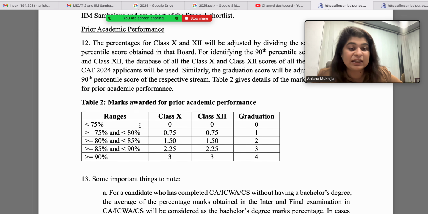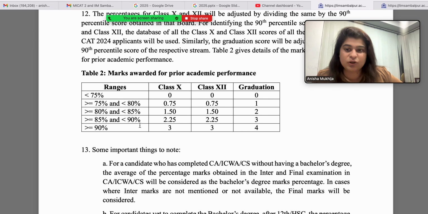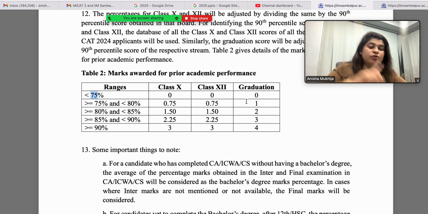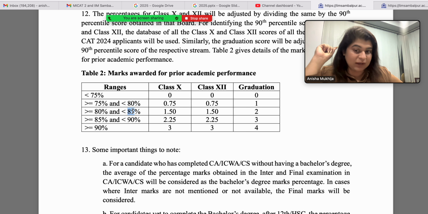If we look at past academics, what is the structure? Less than 75% in class 10th, you get 0 in all of them. 75 to 80% in 10th and 12th you will get 0.75. In graduation you will get 1. 80 to 85% in 10th and 12th you get 1.5 marks. In graduation you get 2 marks. 85 to 90% in 10th and 12th you will get 2.25 marks. In graduation you will get 3 marks. 90% and above you get the full 3 marks in 10th and 12th, and in graduation the full marks of 4.